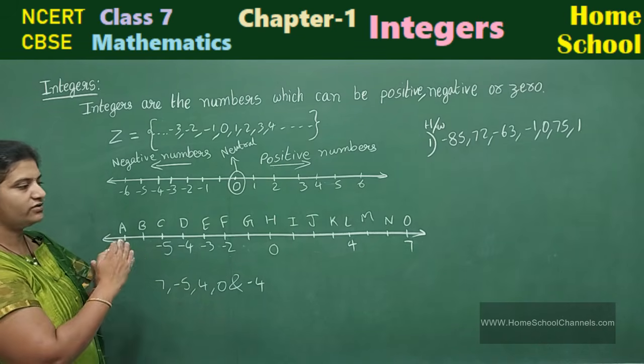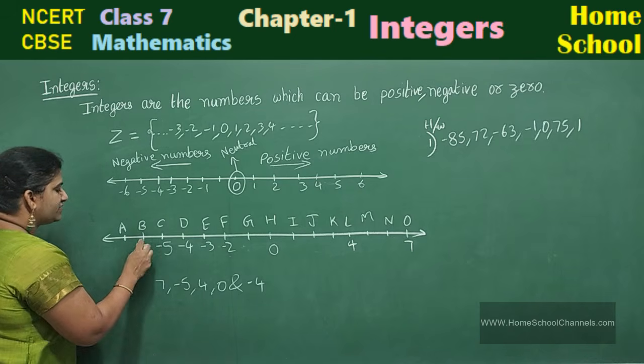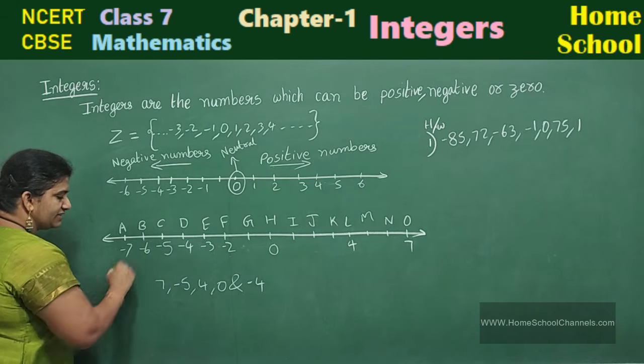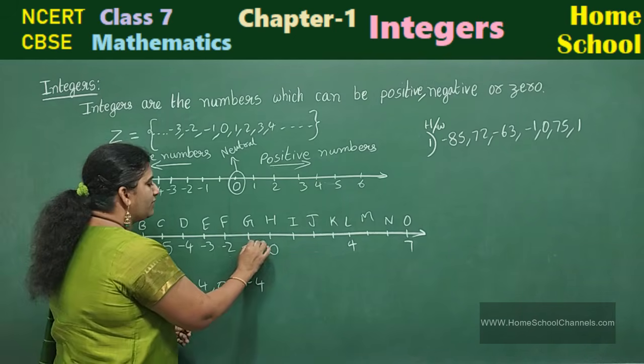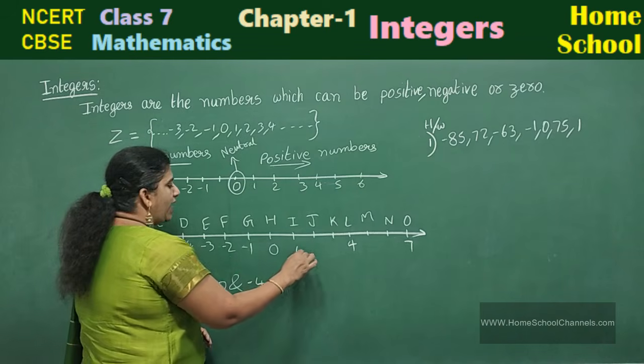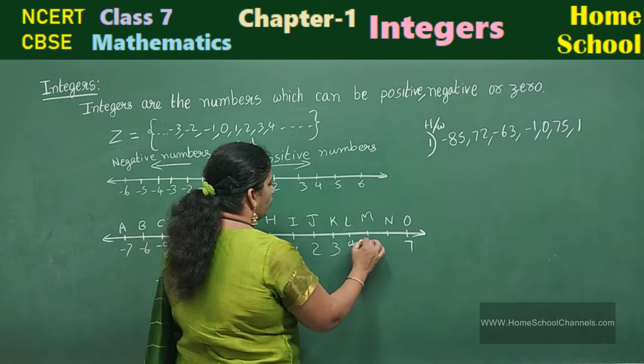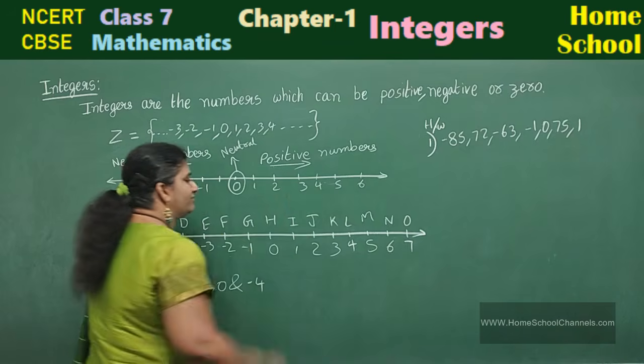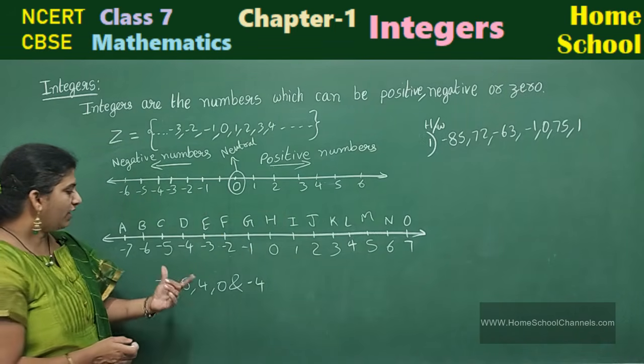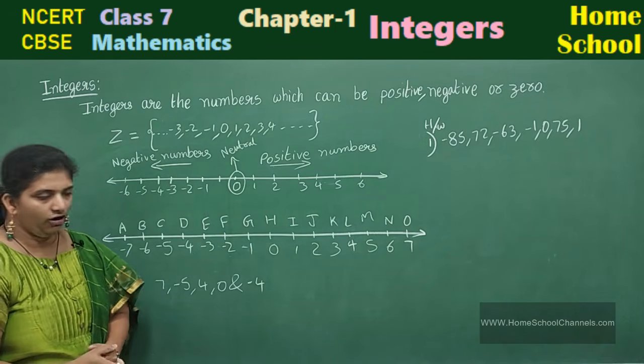Okay. Now, try to fill remaining numbers. Minus 5, minus 6, minus 7. And here it will be minus 1. 1, 2, 3, 4, 5, 6, 7. Is this clear? Now, arrange them in ascending order.